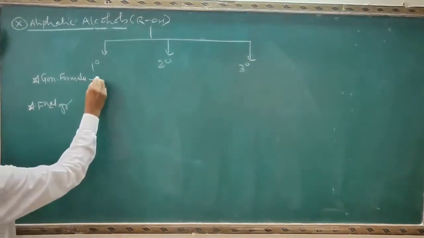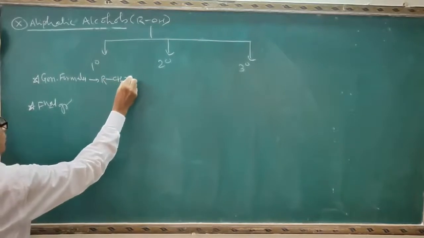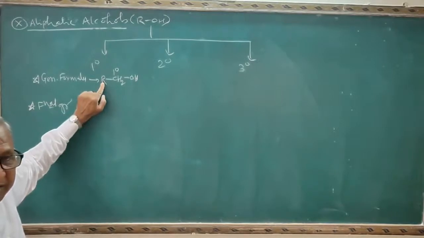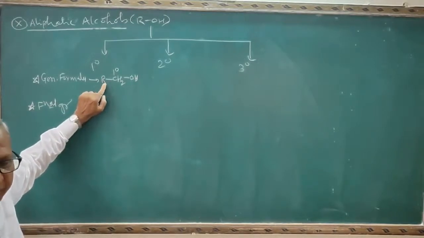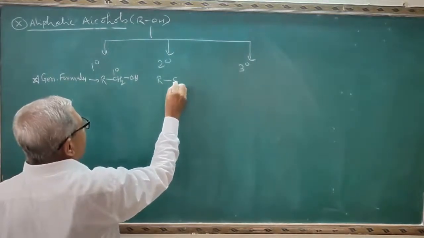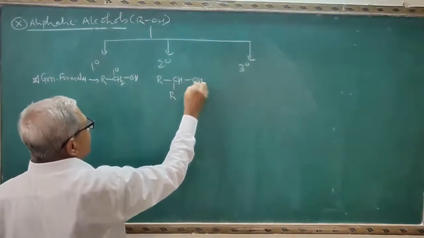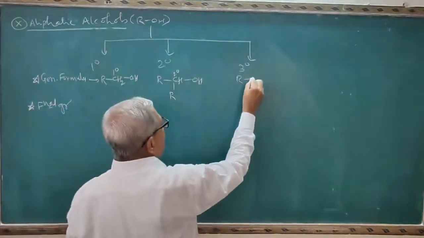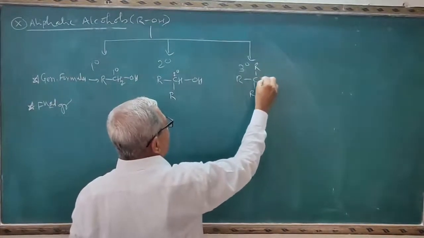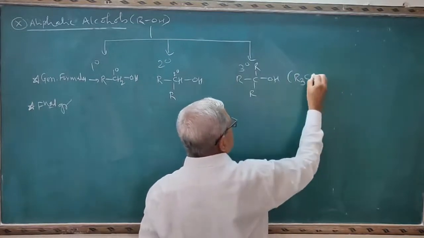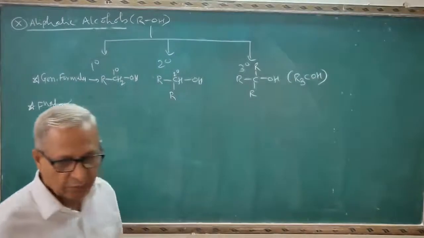The general formula for primary alcohol is RCH2OH. See, this is a primary carbon atom. It is attached to only one other carbon atom. Put R equal to CH3, you will get ethyl alcohol. Put R equal to C2H5, you will get n-propyl alcohol. Secondary alcohol has the formula R2CHOH. Here it is attached to 2 other carbon atoms. Tertiary alcohol, R3COH.